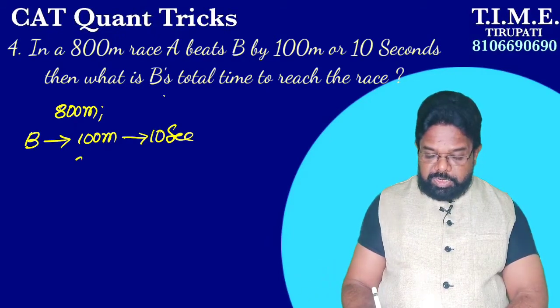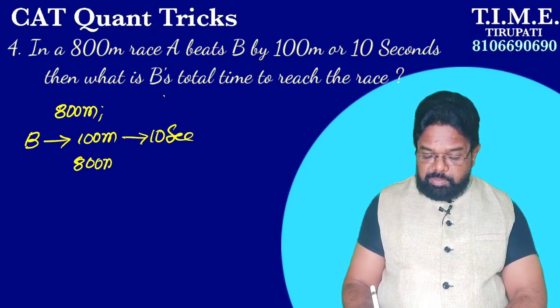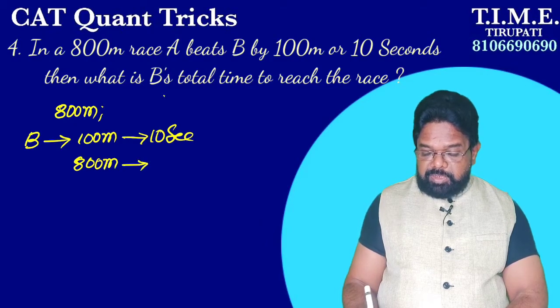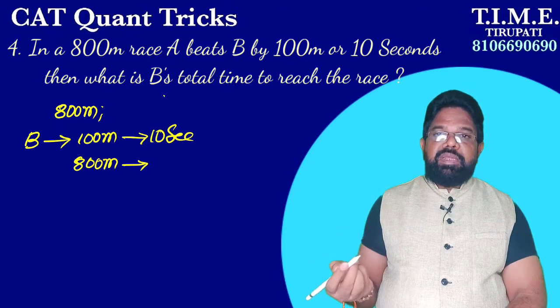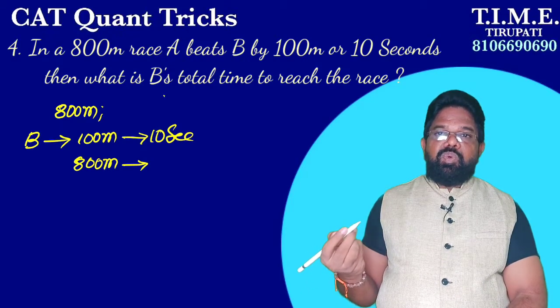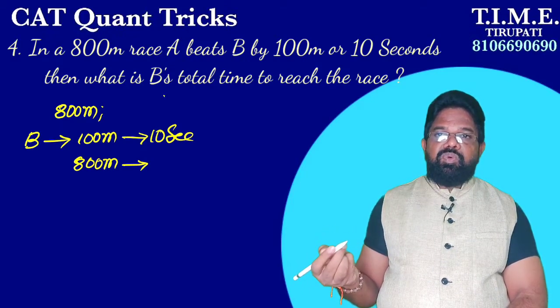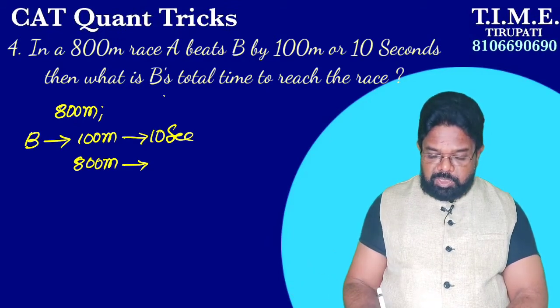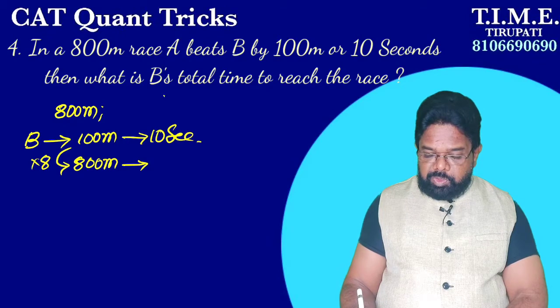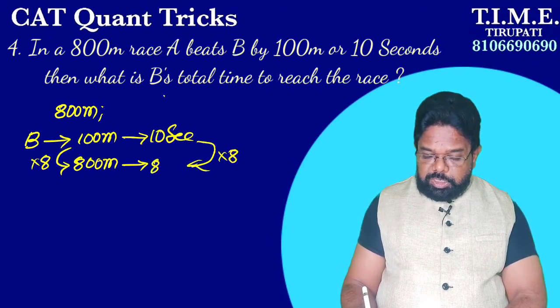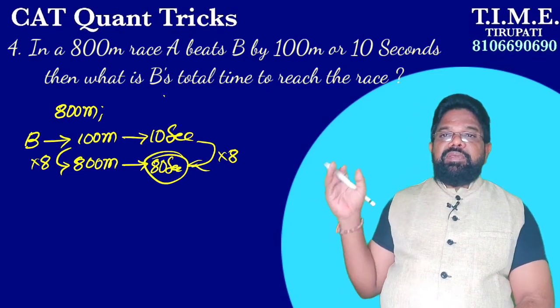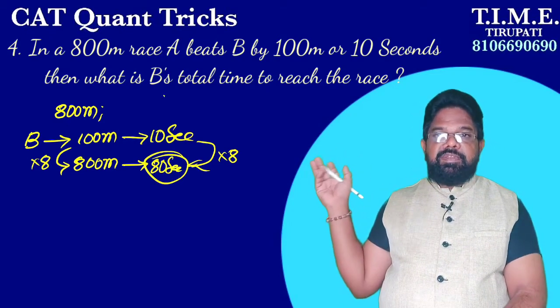To cover 100 meters it takes only 10 seconds, but to cover the length of the race, how much time does it take? 100 becomes 800 means multiplying by 8, so on this side also multiply by 8. 10 into 8 is 80 seconds.